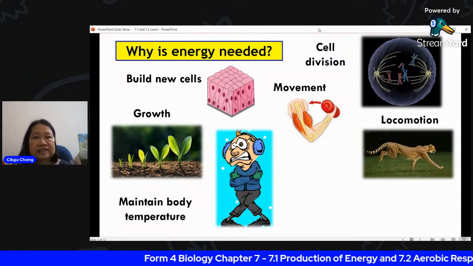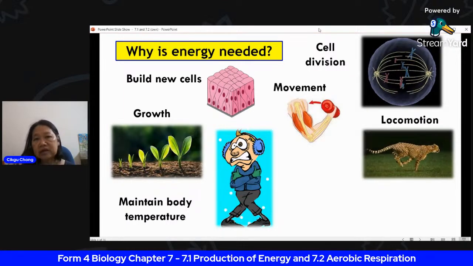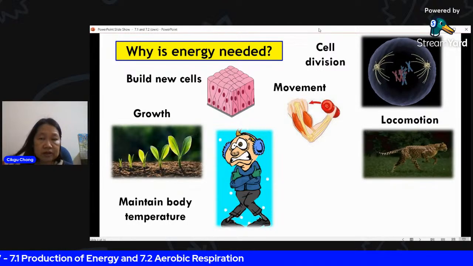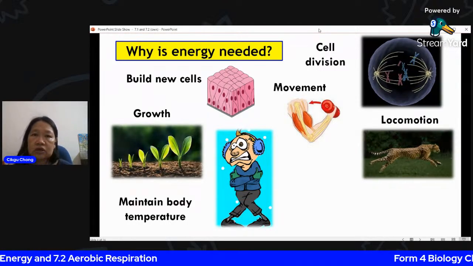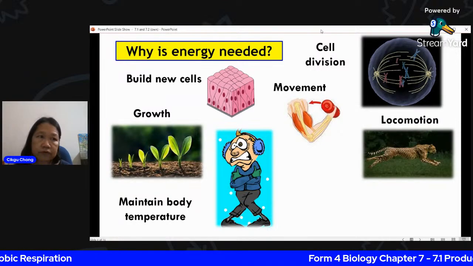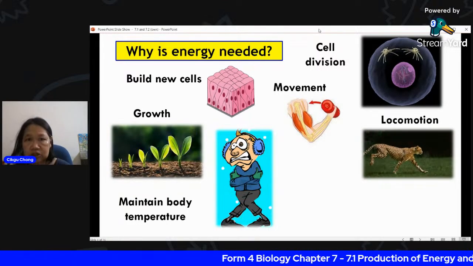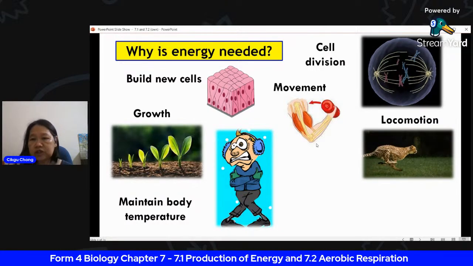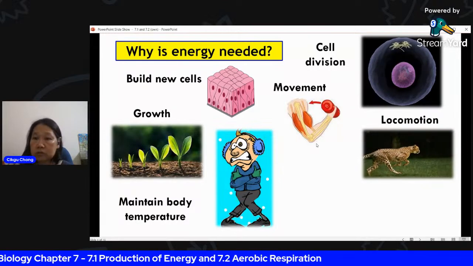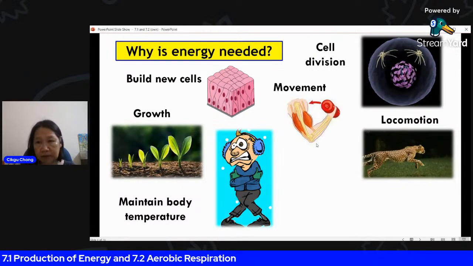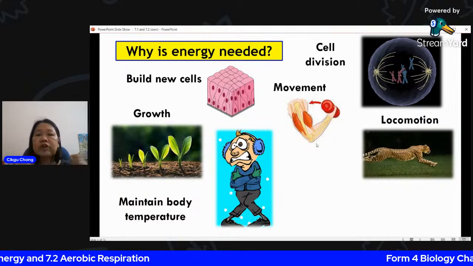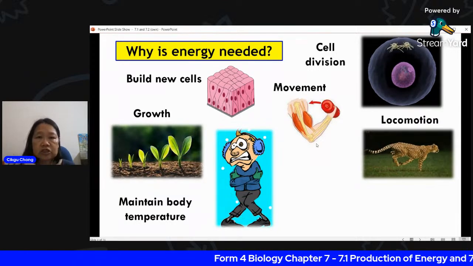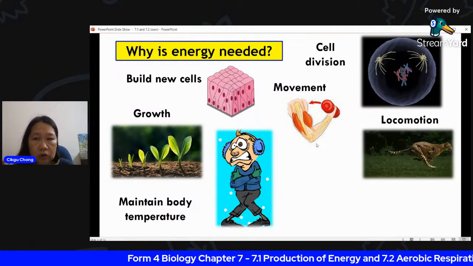Movement is when you are stationary. Your entire body does not move. You are fixed where you are. That's considered movement. But locomotion is when you are moving your entire body from one place to another place, just like this cheetah is running, chasing after a prey. That is considered locomotion. When you walk from one place to another place, that's locomotion. But when you're moving your arms, when you're moving your mouth, you're talking and all that, you're just moving your muscles. That's not locomotion.